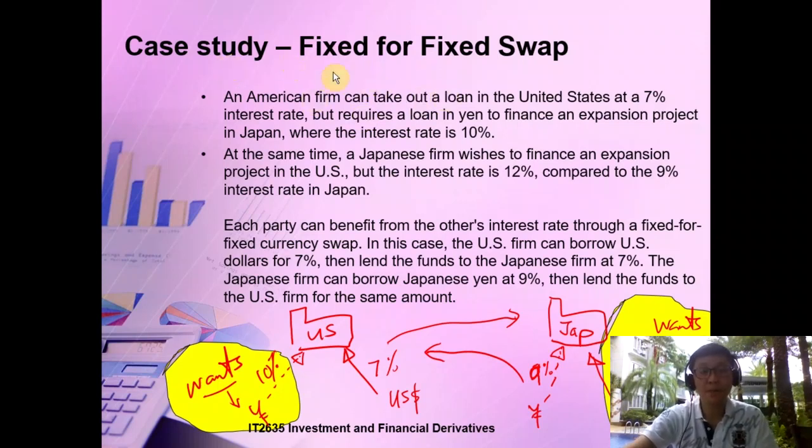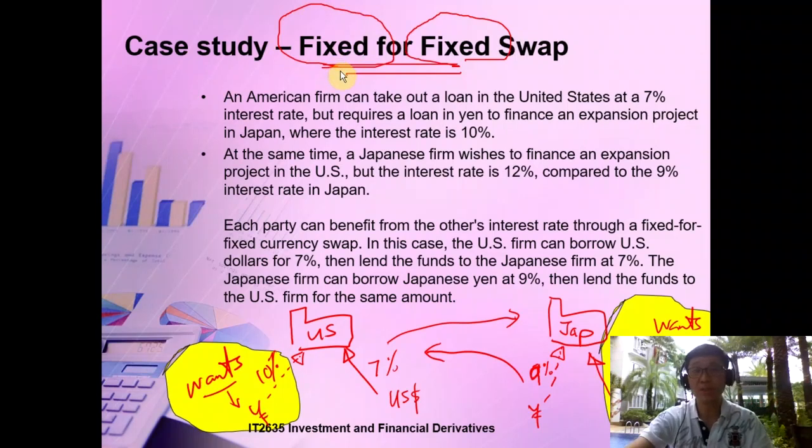Here we have one example of a fixed to fixed interest rate swap, which means we are basically swapping fixed interest rates. Let's take a look at this example. You can read through this. The American firm wants to take out a loan in the United States at 7%. But actually the American firm wanted a loan in yen, a different currency, to finance one of its expansion projects in Japan.